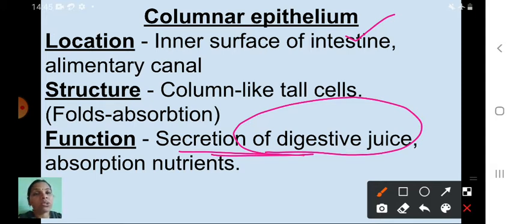Okay children, so see here, structure is what? Column-like tall cells that have what? Folds on the outer surface, and that fold will help what? Absorption. What is the main function of this columnar epithelium? Secretion of digestive juice, absorption of nutrients. Okay, next one is,